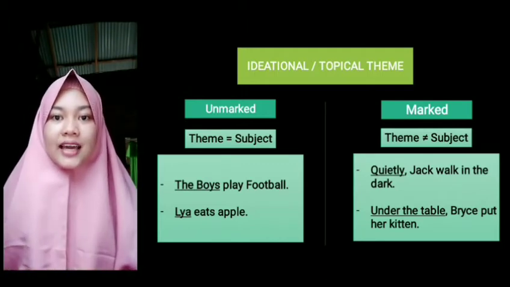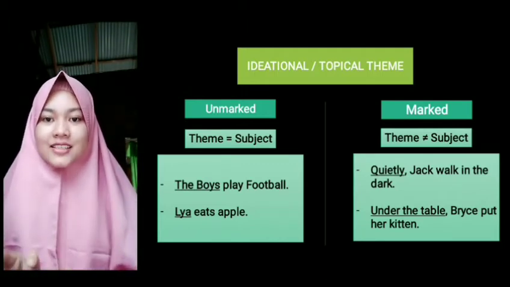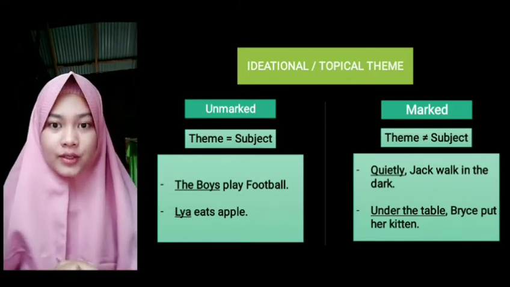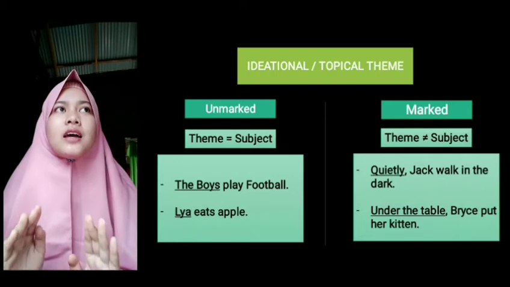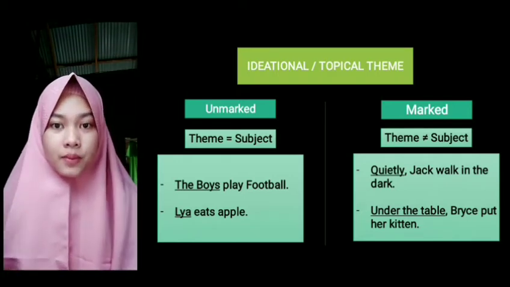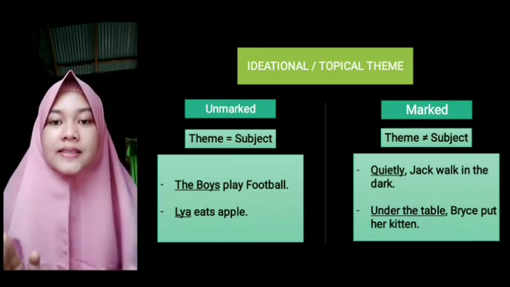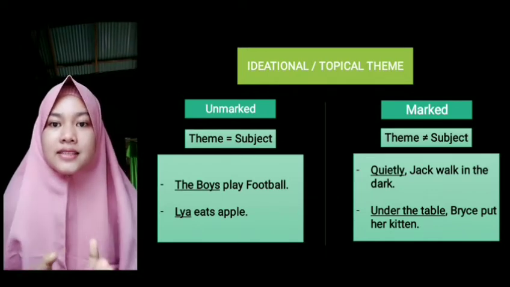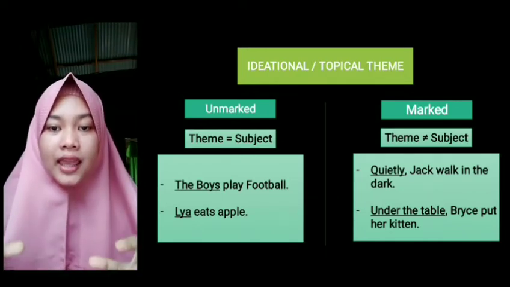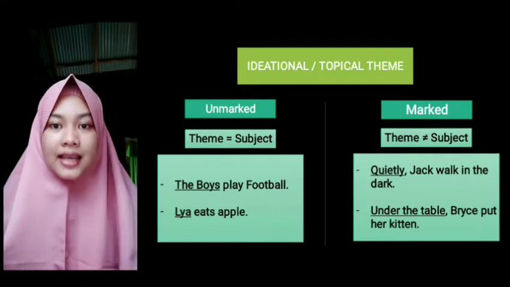You have to note it, guys. Theme is subject, so it can be a pronoun or the name of someone, like that. For example, the boys play football. So from this sentence, the subject is the boys. So this is the theme of the sentence. The boys is the subject and it is the theme of the sentence.